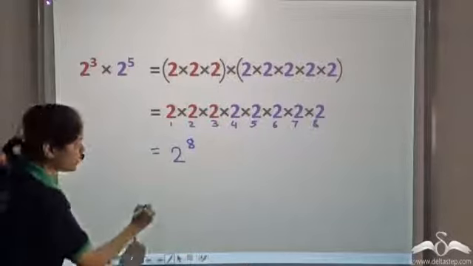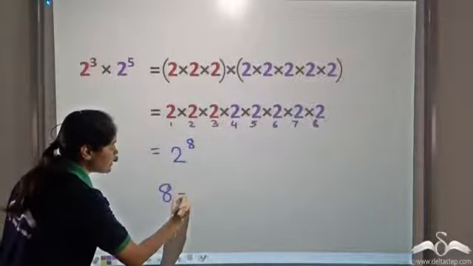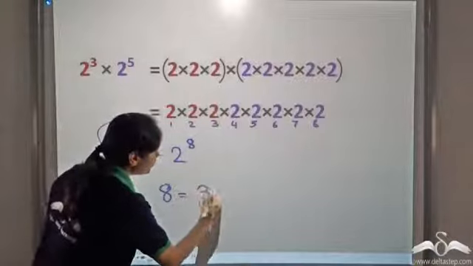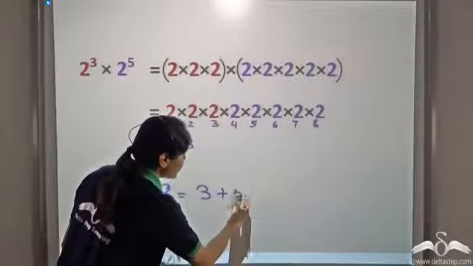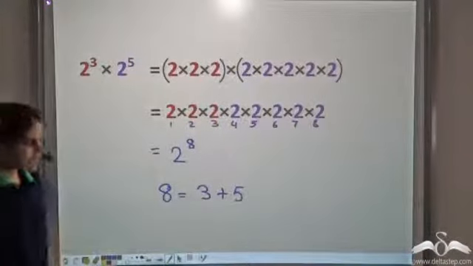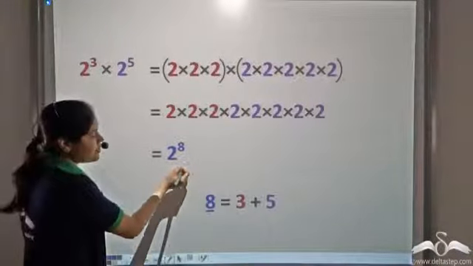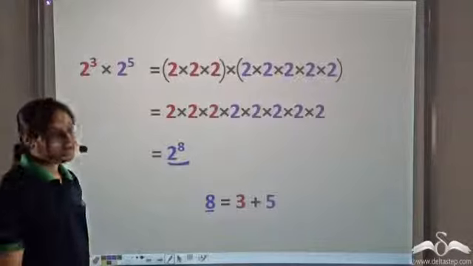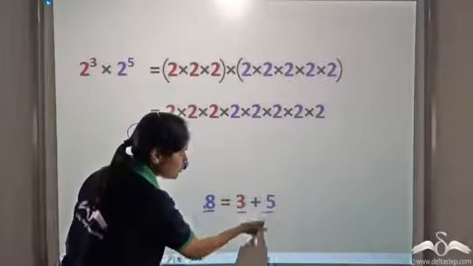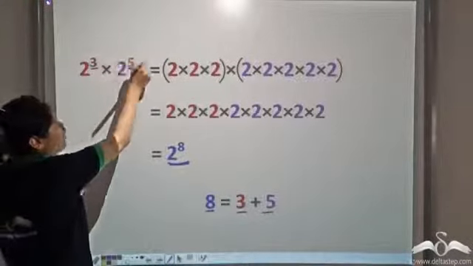Also note that 8 is equal to 3 plus 5. That is 8, which is the power of this, is the sum of these two, which are the powers of these two.